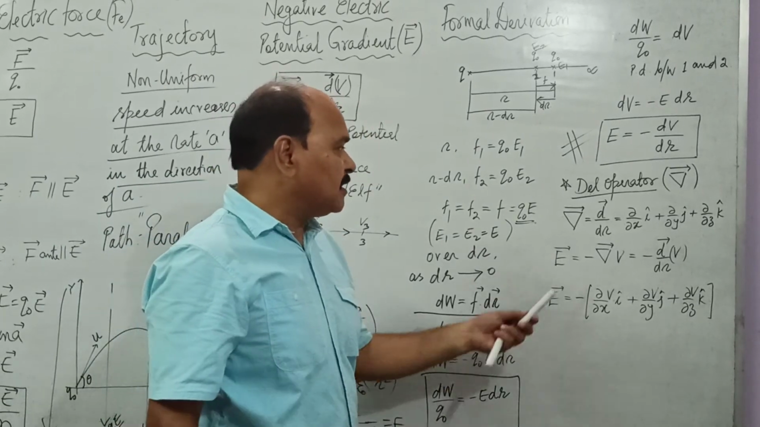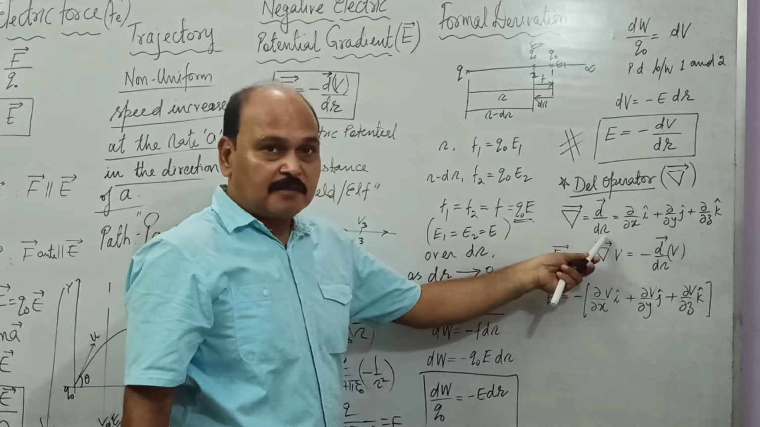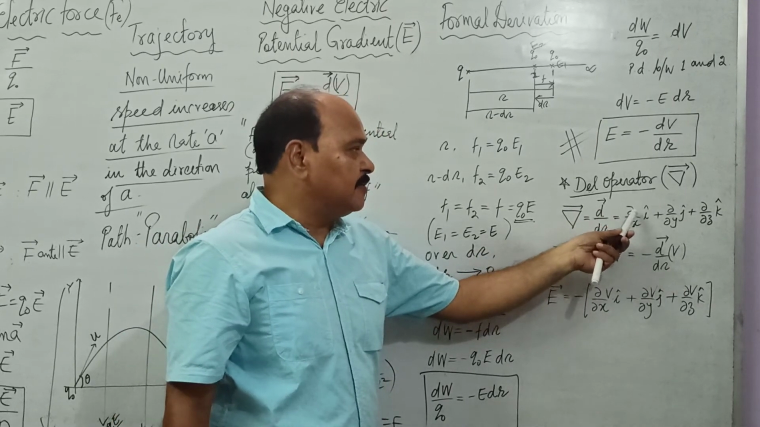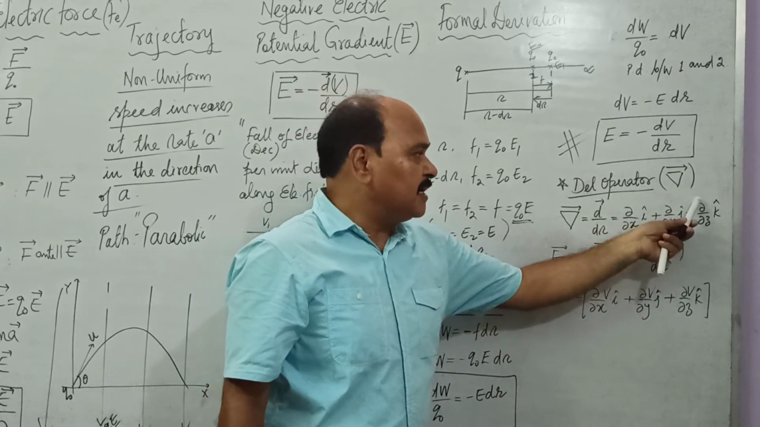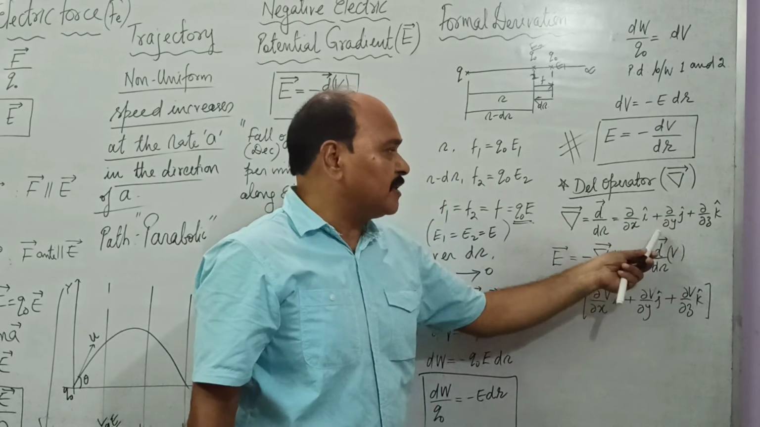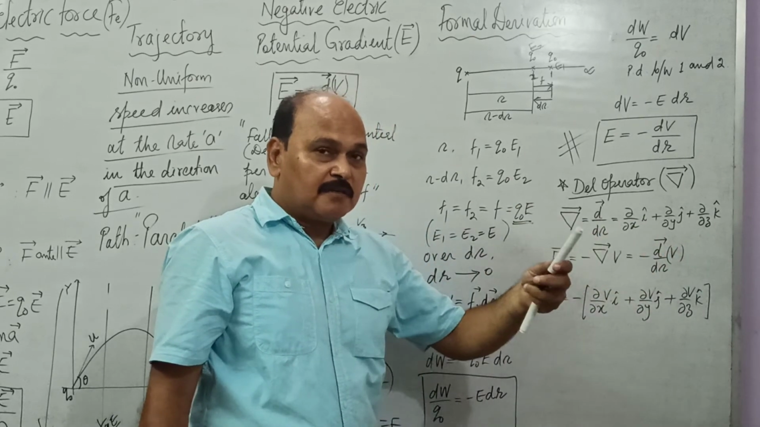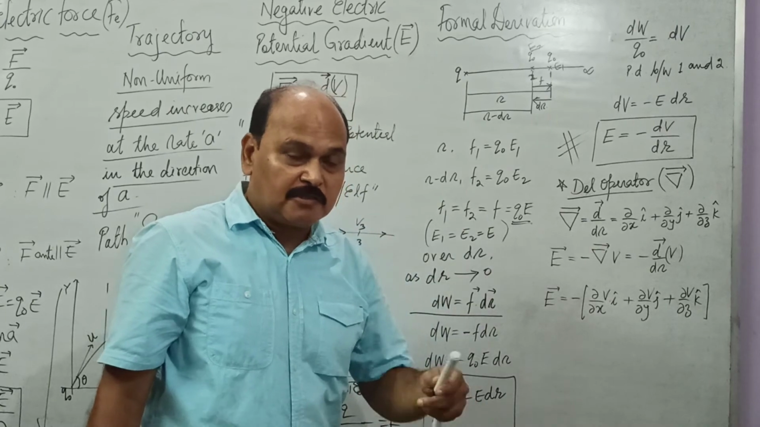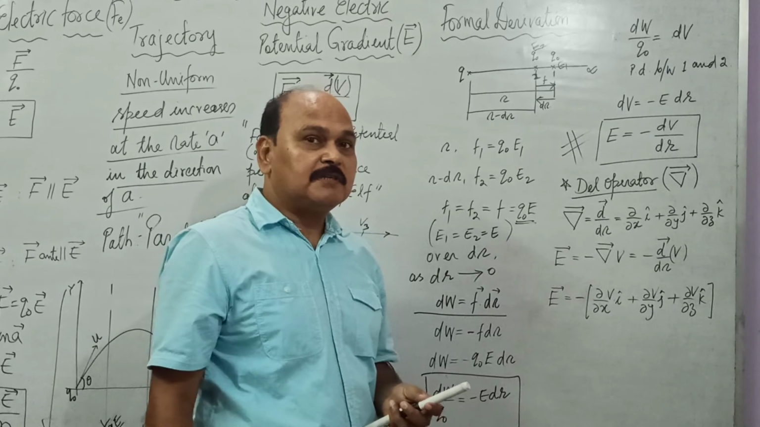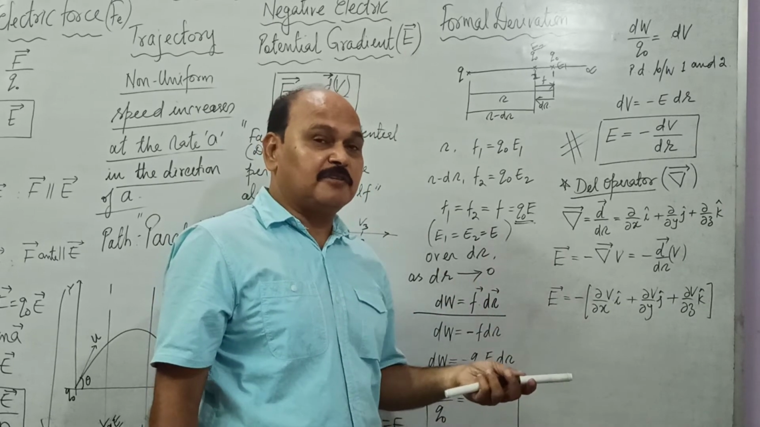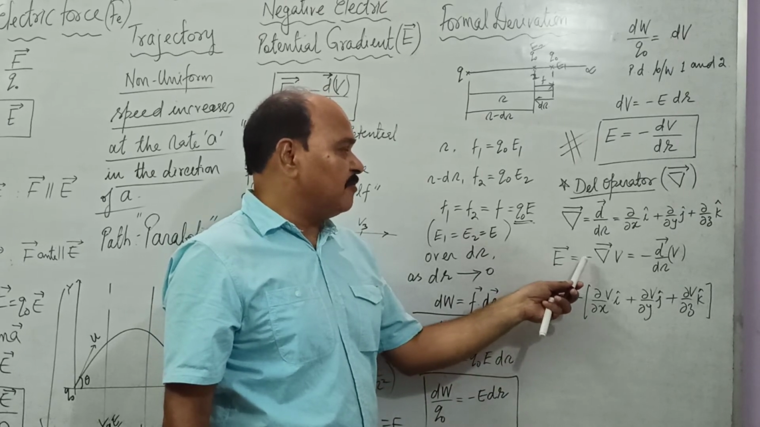And what is this del operator? This del operator is d by dr, and this del operator is written as del by del x times i cap, del by del y times j cap, del by del z times k cap. These are the signs of partial differentiations. This is a vector operator, a special operator, called the del operator. It always operates upon scalar functions and converts those scalar functions into vector functions. So E is equal to minus del V.